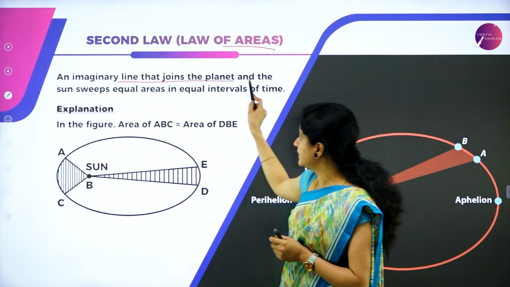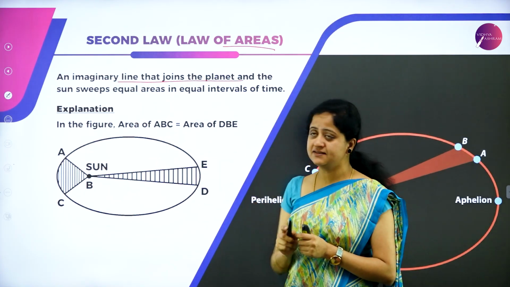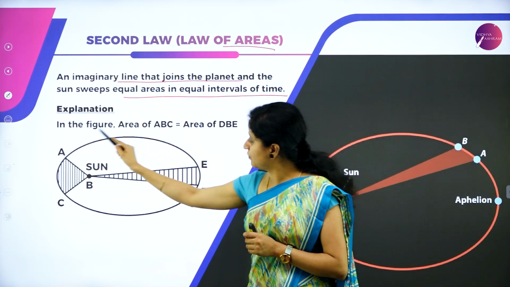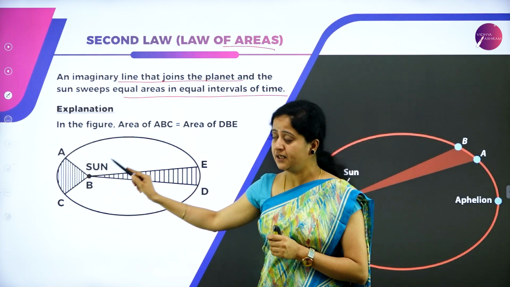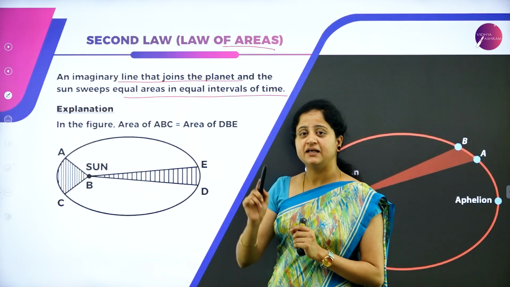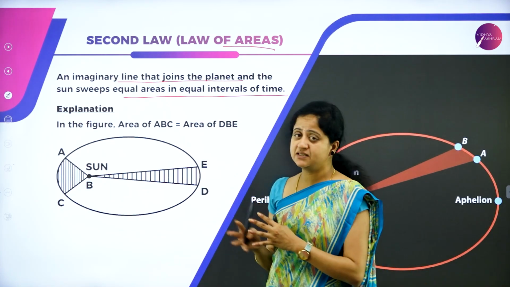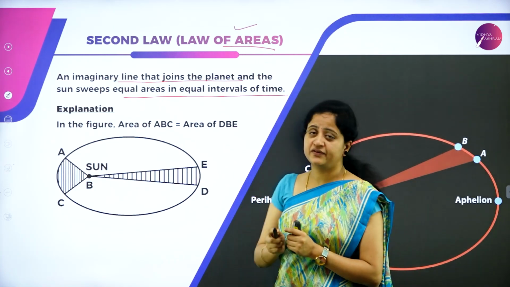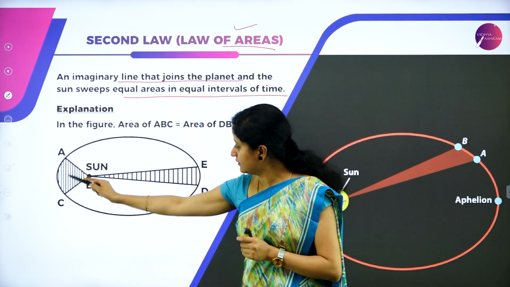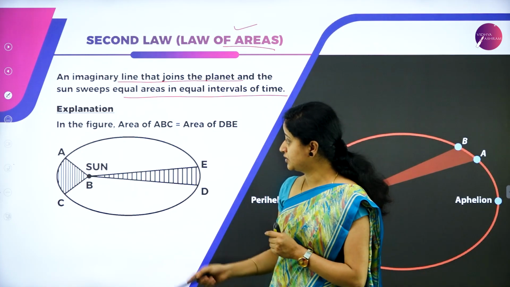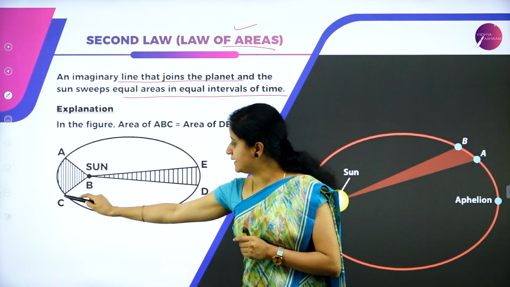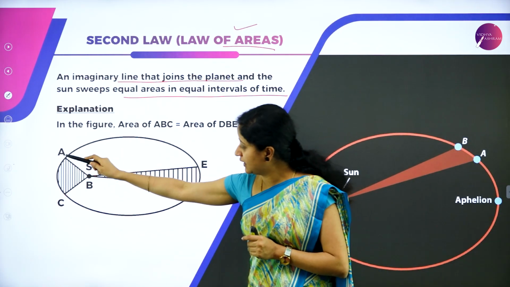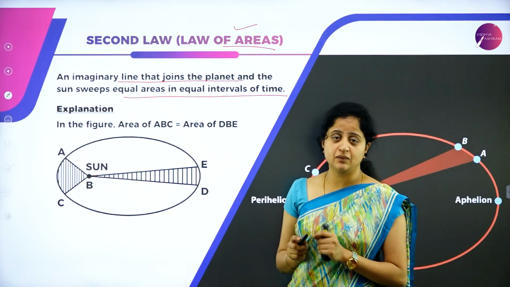An imaginary line that joins the planet and the sun sweeps equal areas in equal intervals of time. When the planet is revolving around the sun in its own orbit, it sweeps equal areas in equal intervals of time. Since it explains the area covered by the planet in its revolution, the name is law of areas. So here, according to this figure, according to the second law, the area of ABC is equal to the area of DBE, since the planet covers equal areas in equal intervals of time.